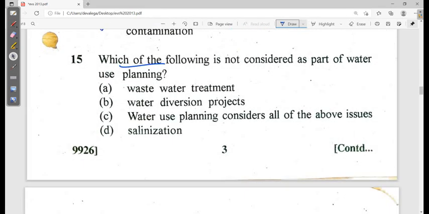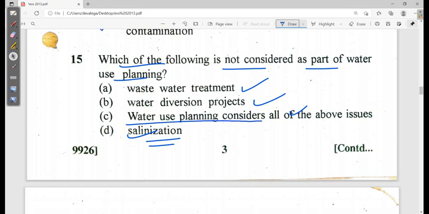Which of the following is not considered a part of water use planning? Wastewater treatment, yes. Water diversion project, yes. Water use planning, all of the above. Salinization is also there. Water use planning considers all the above issues, yes. Option C is looking correct.